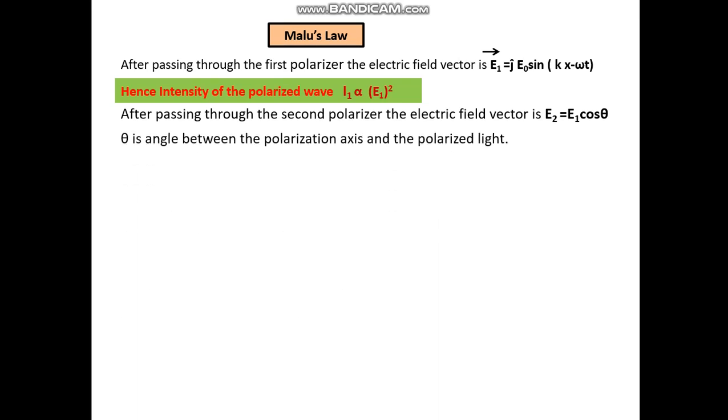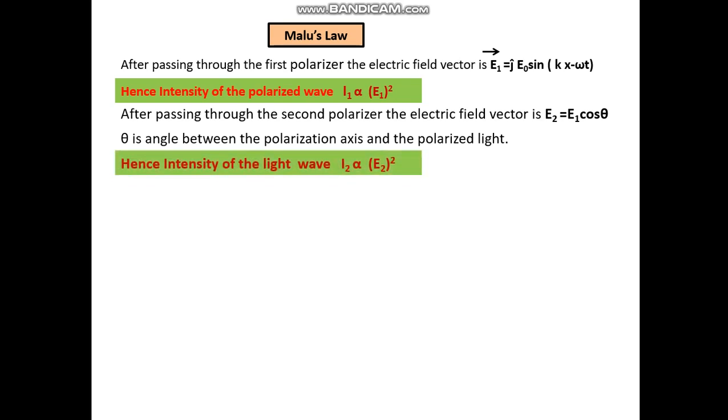Theta is the angle between the polarization axis and the polarized light. Hence, the intensity of the light wave I2 is directly proportional to E2 square. Now, E2 is E1 cos theta. Therefore, I2 is directly proportional to E1 square cos square theta, or I2 is equal to I1 cos square theta, because E1 square is I1.